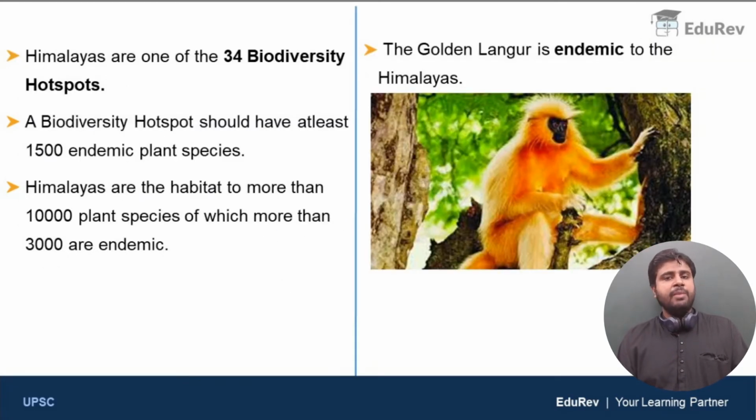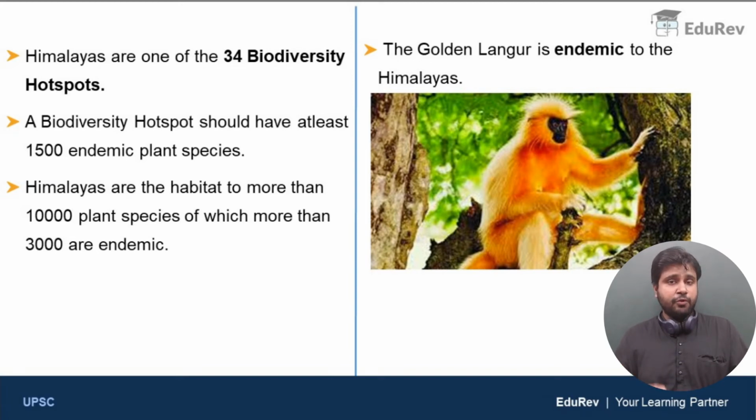Now, the Himalayas are one of the 34 biodiversity hotspots in the world. What do you mean by biodiversity hotspot? A biodiversity hotspot has higher biodiversity compared to other areas. Biodiversity hotspots will be discussed in detail in the biodiversity chapter in environment and ecology. So don't worry about that. But as of now, you just have to keep a few points in mind.